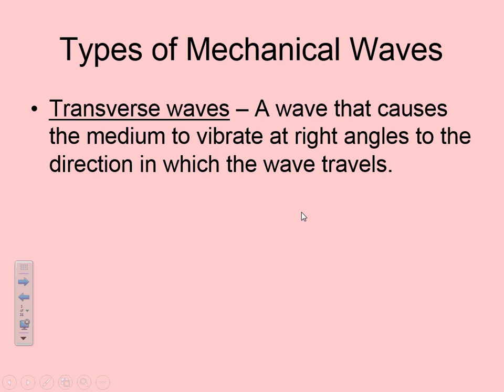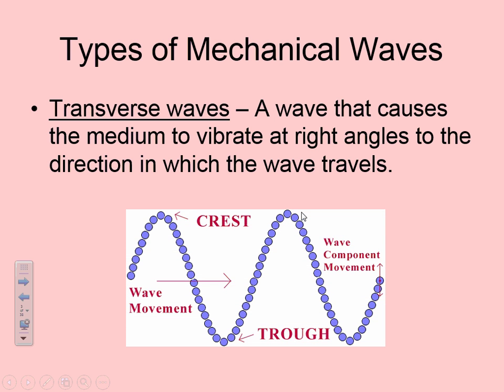There are two types of mechanical waves. There's transverse, which travel up and down. A transverse wave vibrates at right angles to the direction it's traveling, which means it's going like this. If the wave is going this way, the wave is going up and down like that.